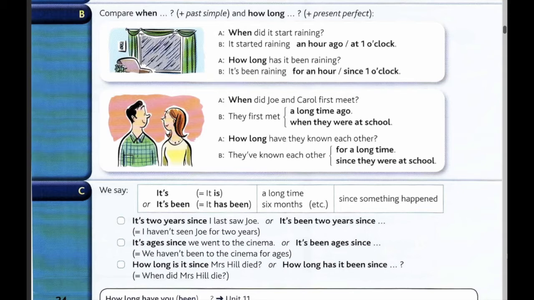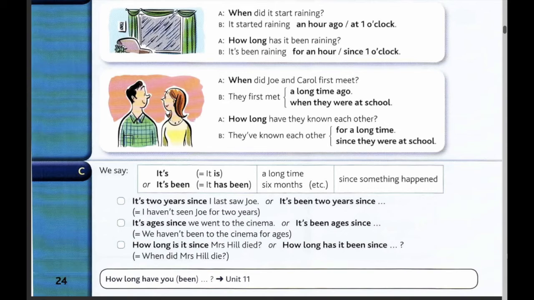When did Joe and Carol first meet? They first met a long time ago. Or they first met when they were at school. How long have they known each other? They've known each other for a long time. Or they've known each other since they were at school. This is the difference between these two, as you can see here again in the material.